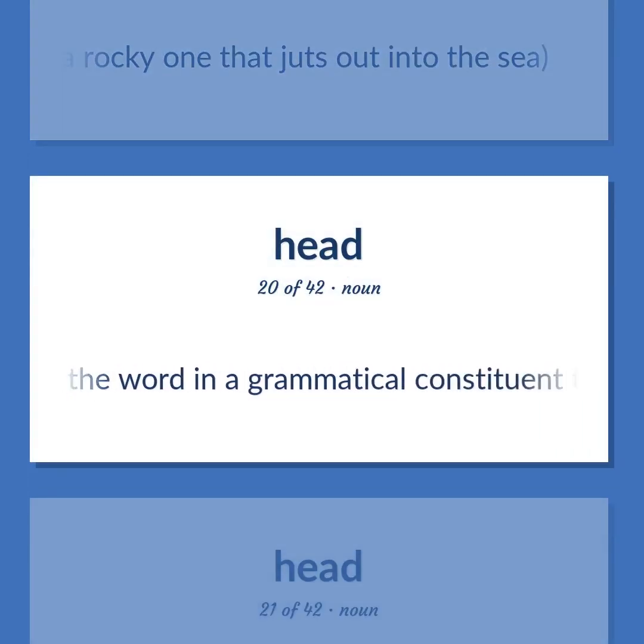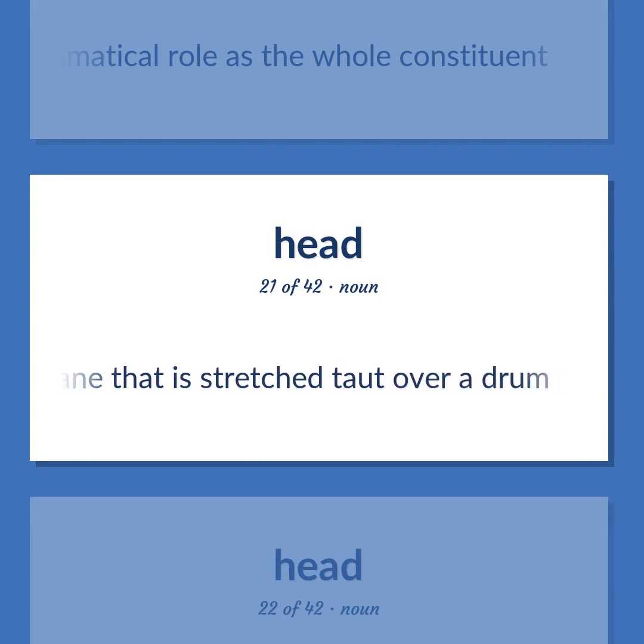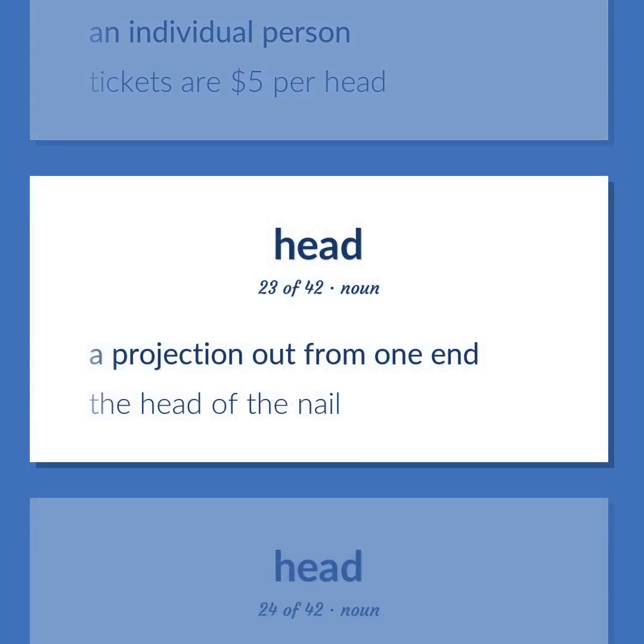Grammar, the word in a grammatical constituent that plays the same grammatical role as the whole constituent. A membrane that is stretched taut over a drum. An individual person. Tickets are $5 per head. A projection out from one end. The head of the nail.